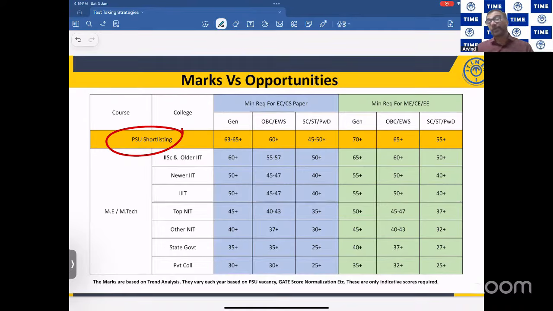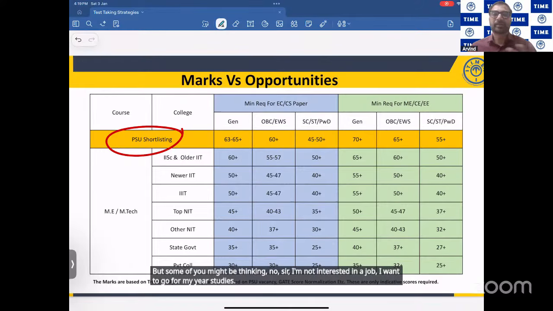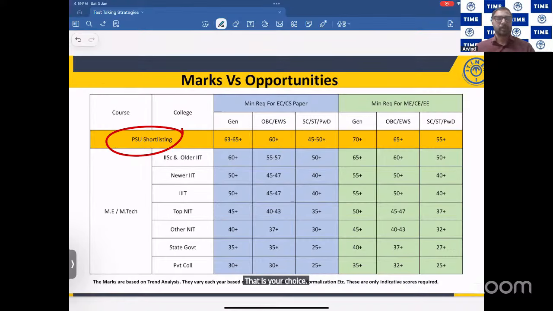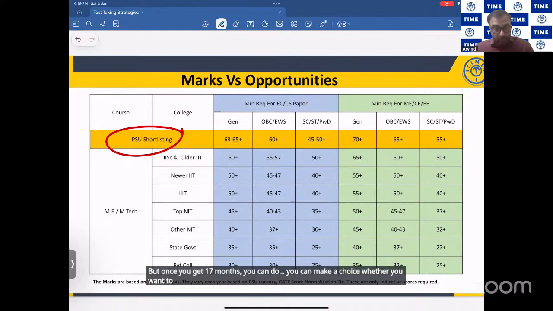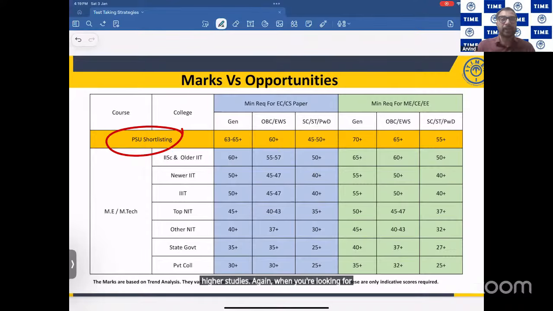But some of you might be thinking, no sir, I'm not interested in a job, I want to go for higher studies. That is your choice. But once you get 70 marks, you can make a choice whether you want to go for a job in a PSU or go for higher studies. Again, when you're looking for higher studies, I would strongly recommend trying to get into better universities, like IISc Bangalore and older IITs like Madras, Kharagpur, Bombay, Delhi.